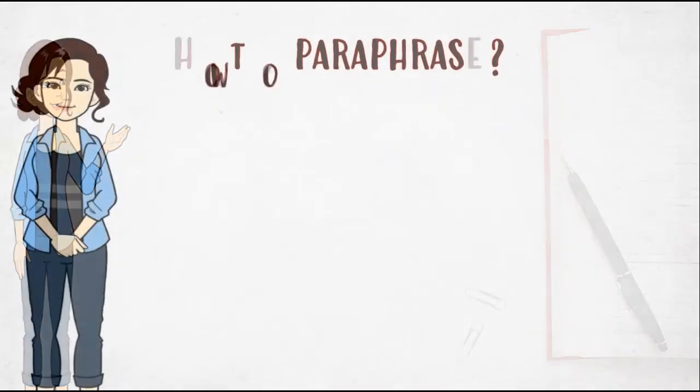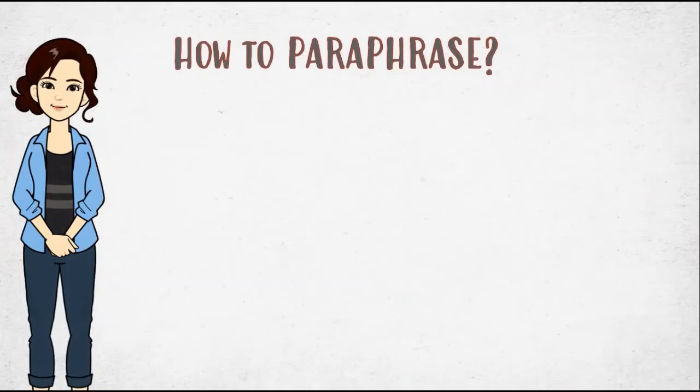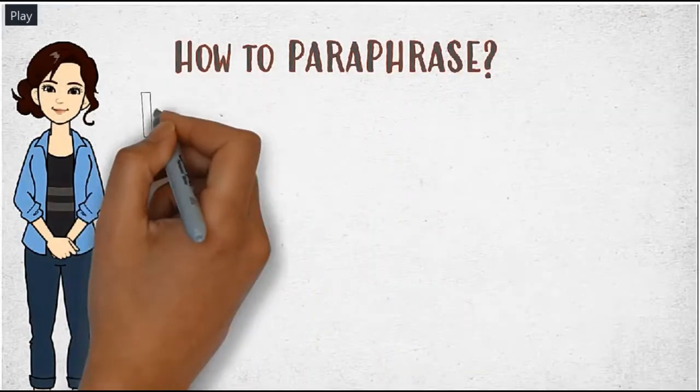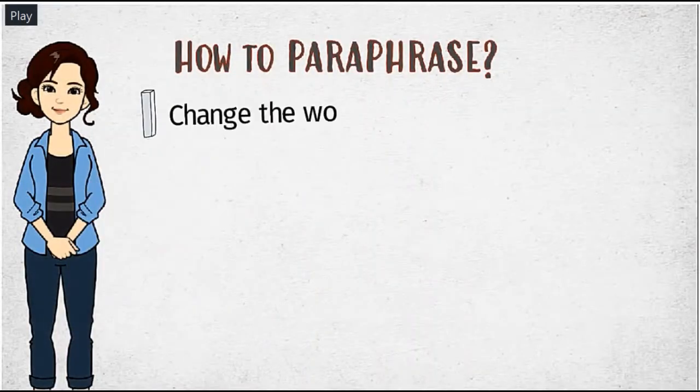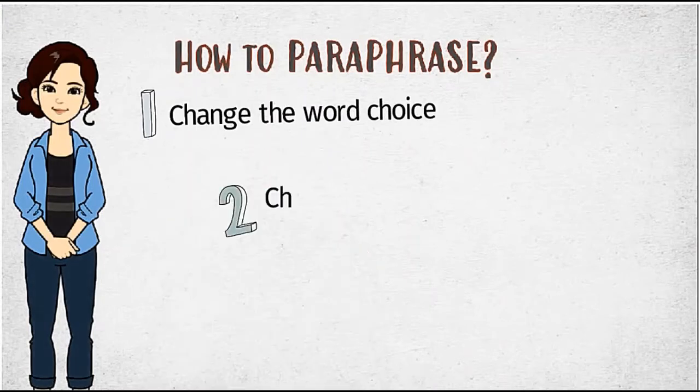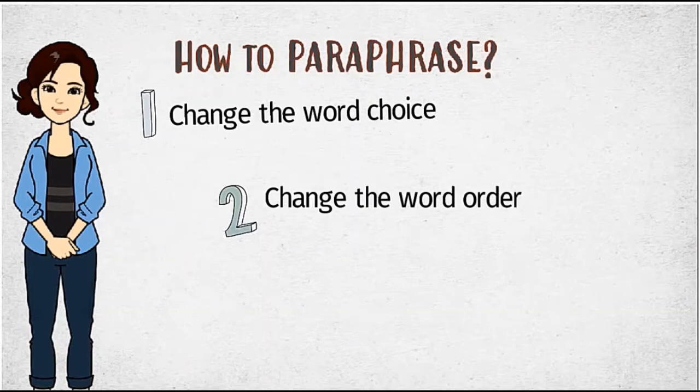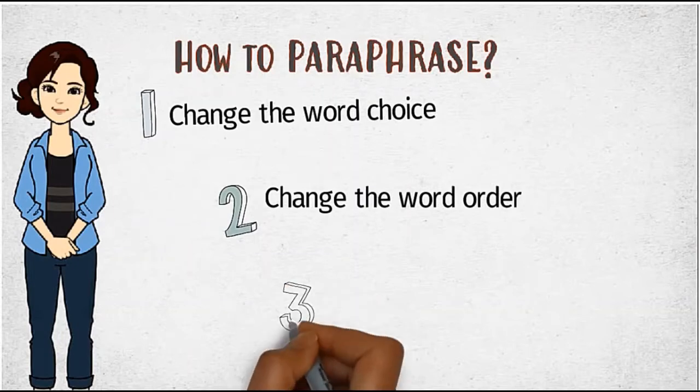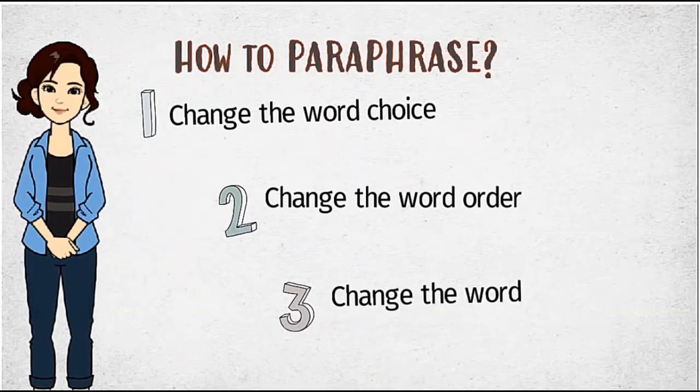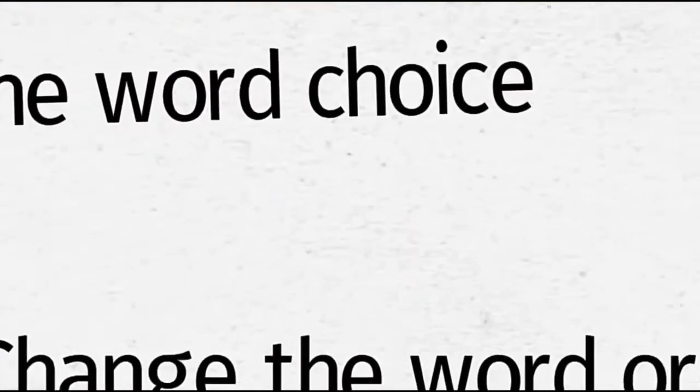Now I'm gonna tell you how to paraphrase a sentence successfully. Basically, there are 3 methods that can be used to help you in paraphrasing a sentence. First is to change the word choice, second, change the word order, and third, to change the word class. In each of these methods, I will discuss several more ways in details. Now let's see it one by one. The first method is by changing the word choice.